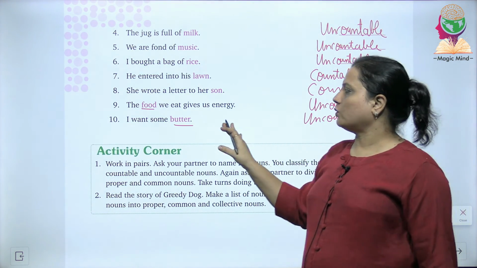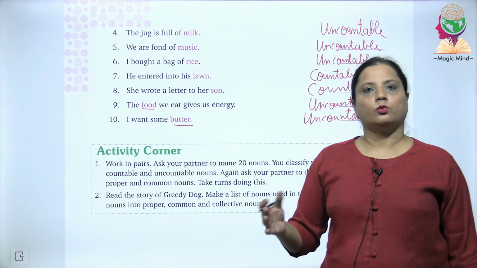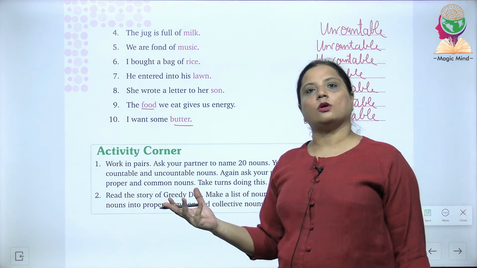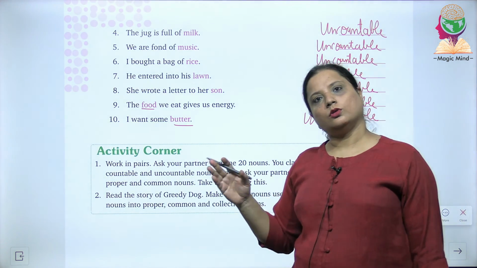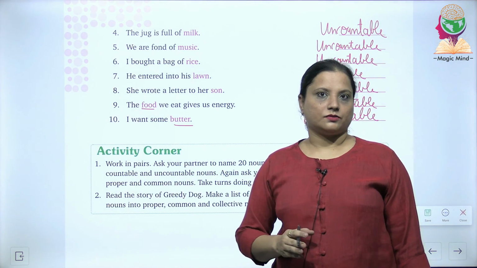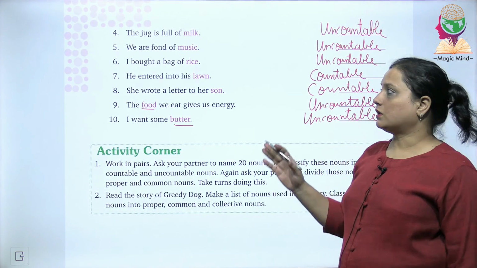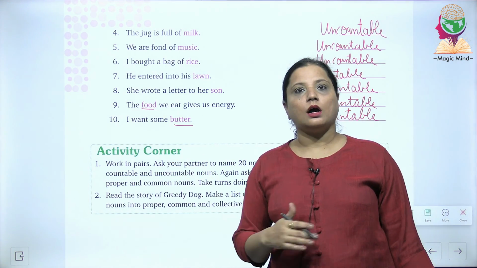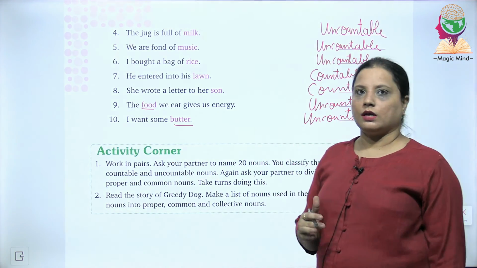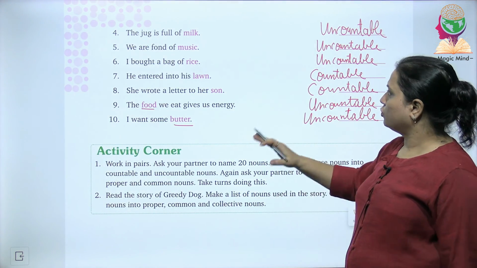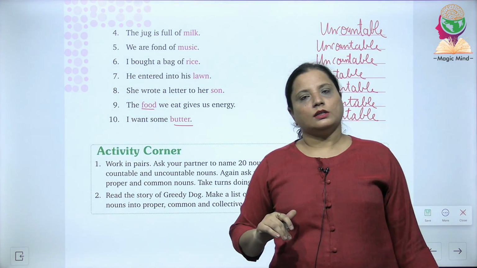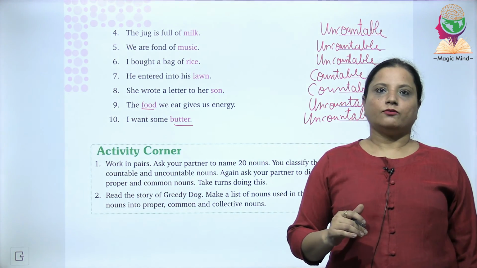I hope you have now understood what are nouns, what kind of nouns are there. There are 3 kinds of nouns which you have studied in this chapter: proper noun, common noun and collective noun. Then later we studied countable nouns and uncountable nouns. I hope everything is clear to you. Till then, now you should practice the other questions, read the chapter carefully.